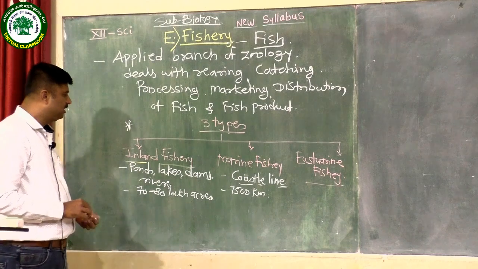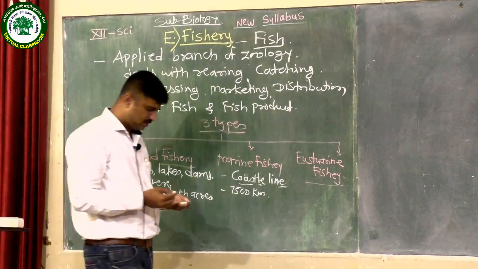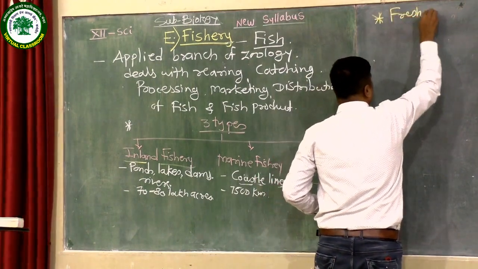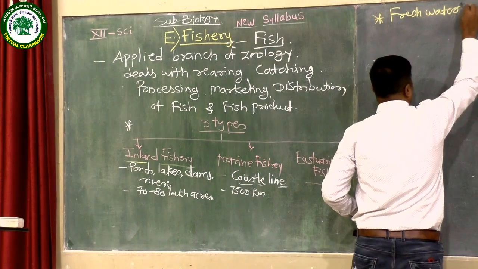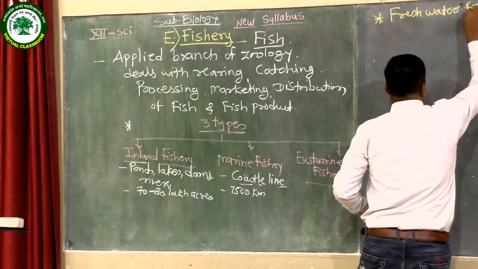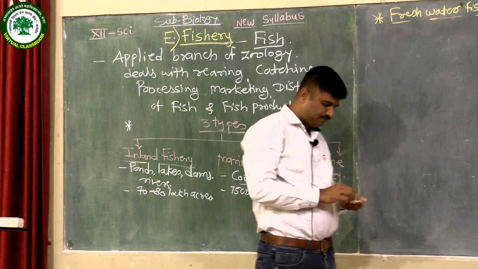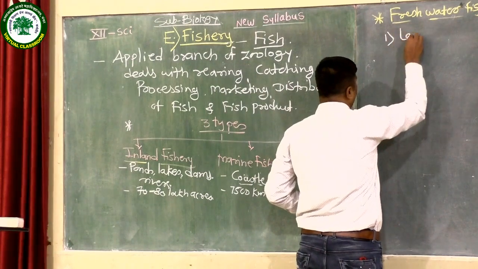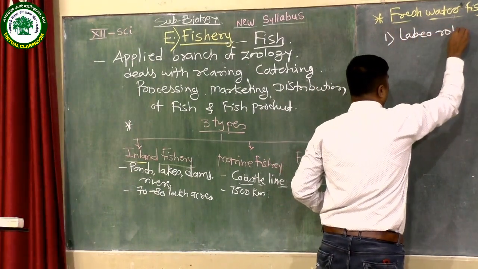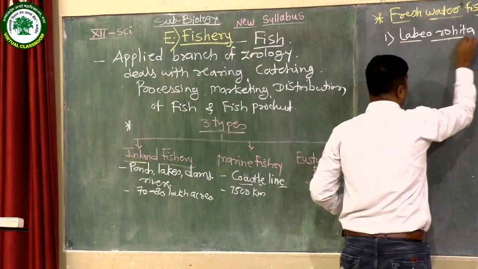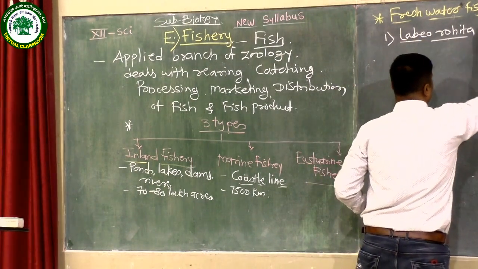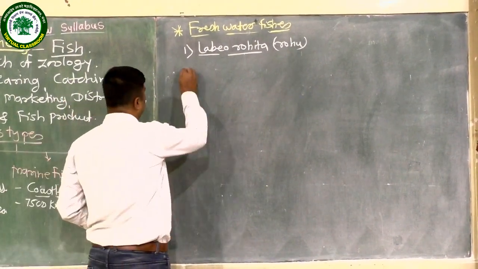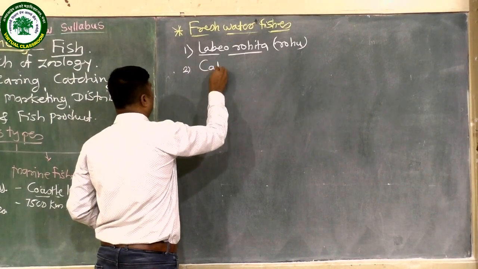There are some examples of inland fishery or freshwater fishes. First example is Labeo rohita, which is commonly known as rohu fish. Rohu is a freshwater fish. Second, katla.